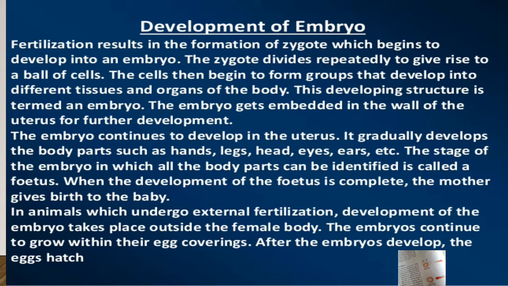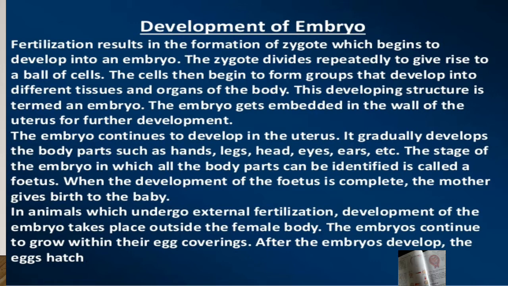The muscular walls of the uterus have a rich supply of blood vessels which nourish the growing baby, that means the embryo. Nutrients, oxygen, and other substances pass from the blood vessels into the baby's blood through a special structure called the placenta, which is linked to the embryo by the umbilical cord. The placenta also carries carbon dioxide and waste material from the baby's body into the mother's blood.